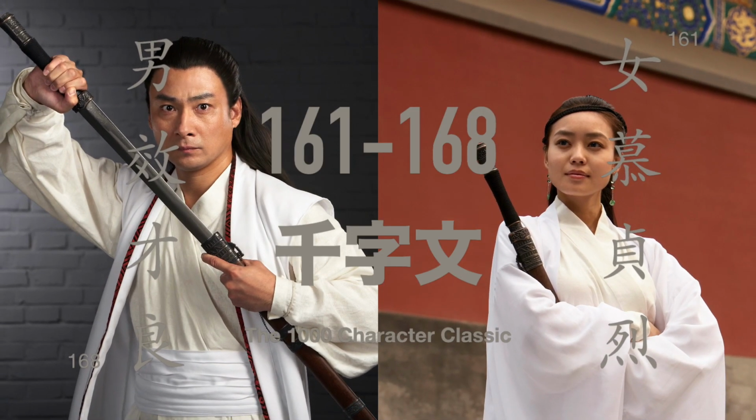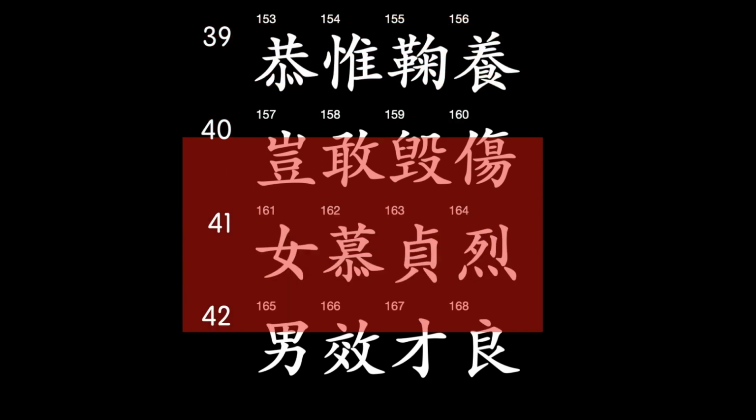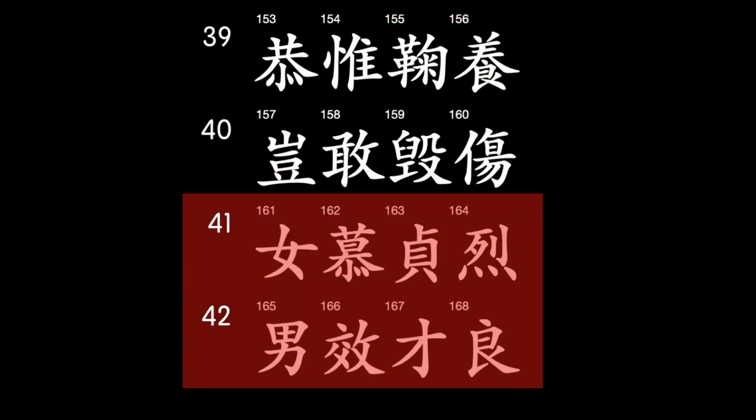So in this lesson, we will look at characters 161 through 168 of the 1,000 character classic, the 1,500-year-old Chinese classic in which no characters are repeated. In the last lesson, we looked at lines 39 and 40, which remind us of how we were nurtured and raised and implore us not to harm ourselves. Lines 41 and 42 look at cultural ideas about the roles of women and men in the time that the classic was written.